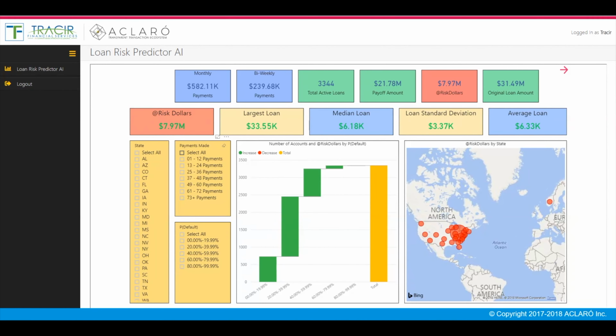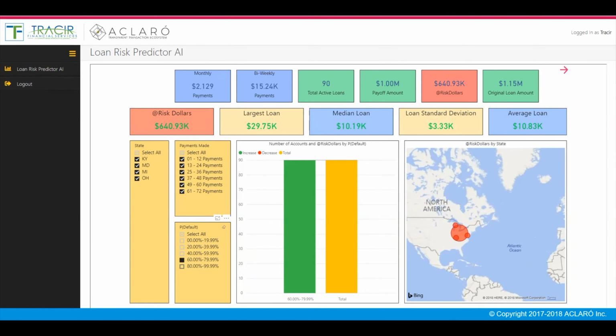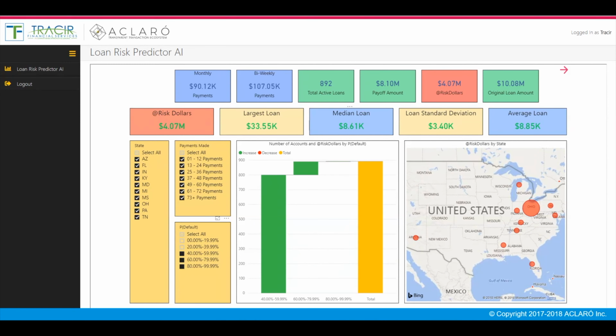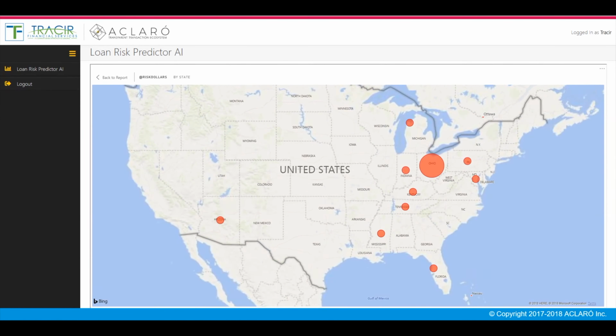Let's go back to the first page of the dashboard and complete the tour by looking at the geographical view of risk. The interaction of the dashboards coupled with the AIs bring a solution for high-risk loan management, which is second to none, and it is using your data.